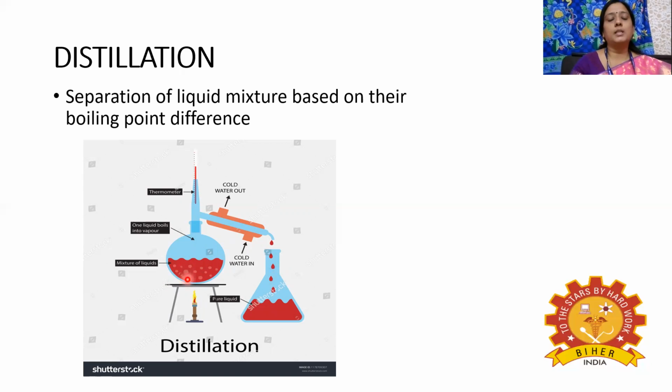Since its boiling point is 300 degrees Celsius, it will remain as such in the column. This is how we can separate liquid mixtures which have a difference in boiling point. So the main thing in distillation is boiling point difference.